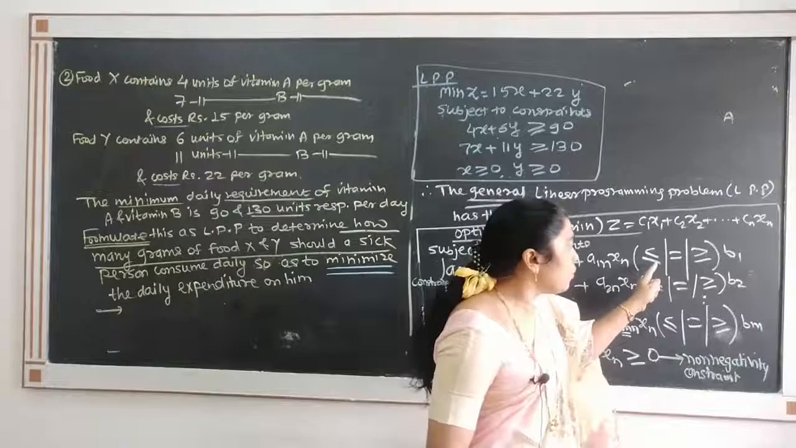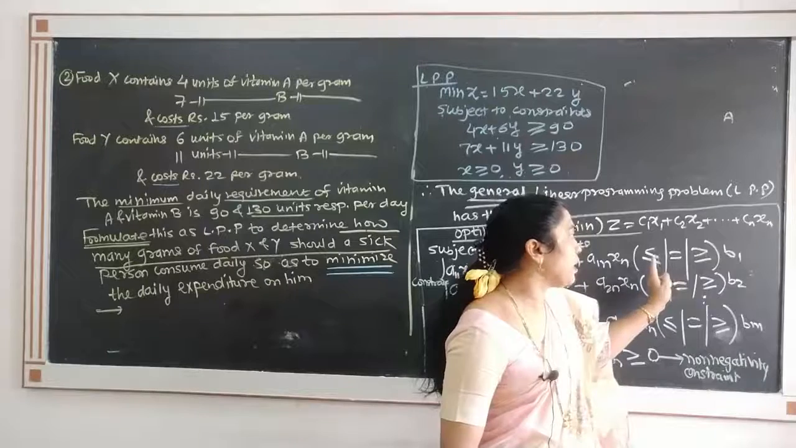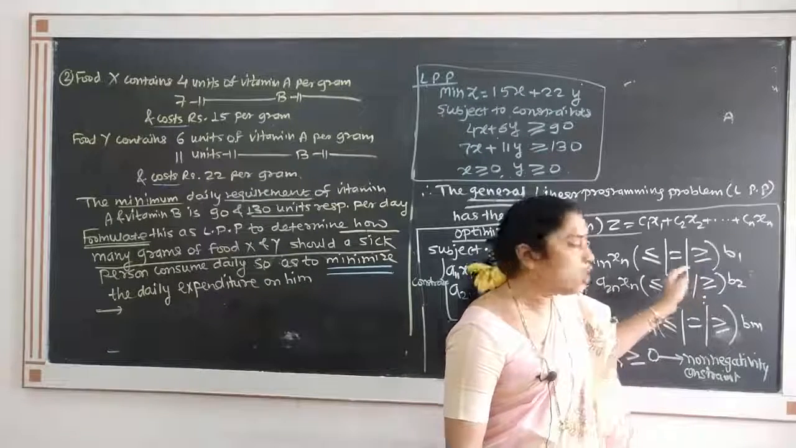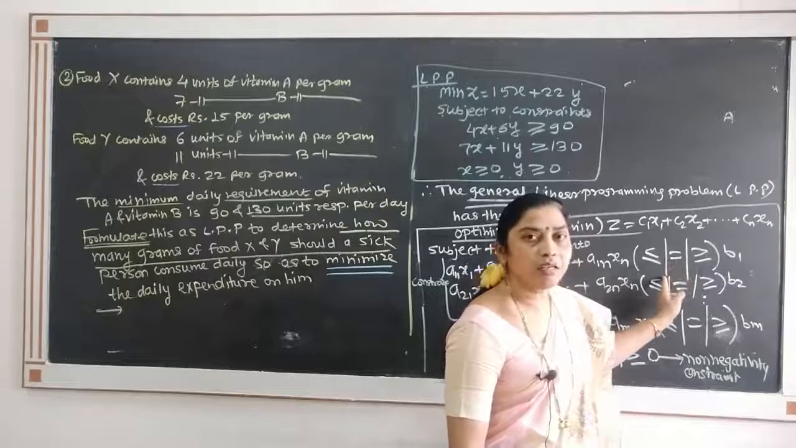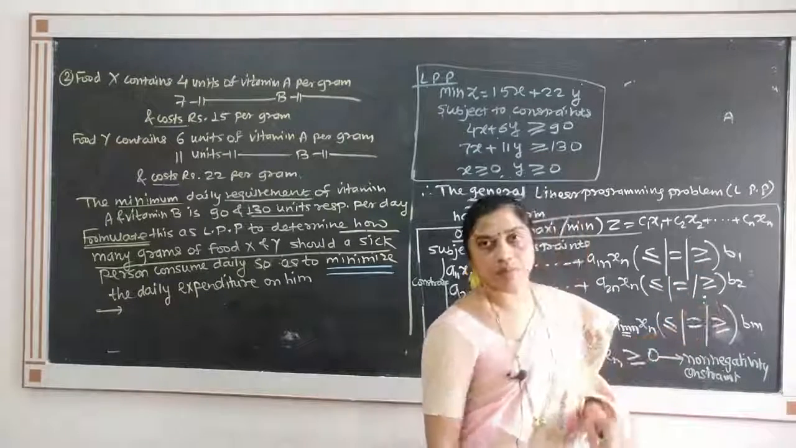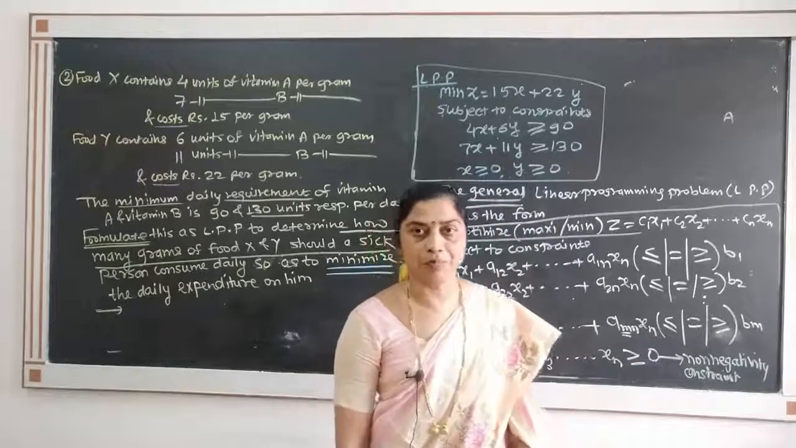Every constraint may be inequality, may be less than or equal to, greater than or equal to, or it may be equality. So any one of these signs can be there in each of the constraints. So this is the total formulation of LPP.